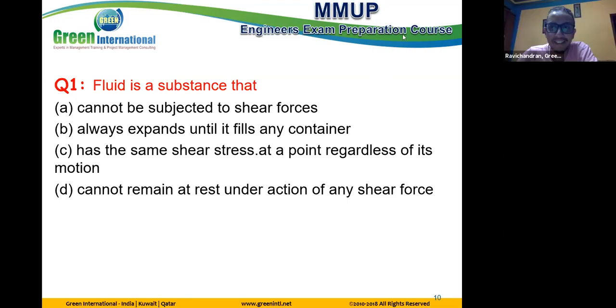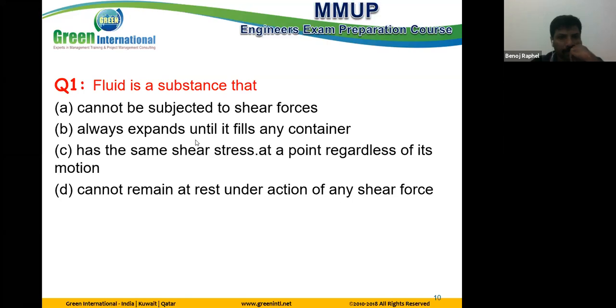No one has an idea? Okay. Actually, a fluid is a substance that can't remain at rest under the action of any shear force.